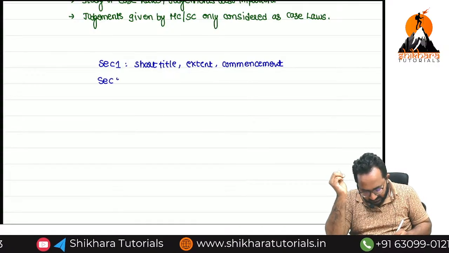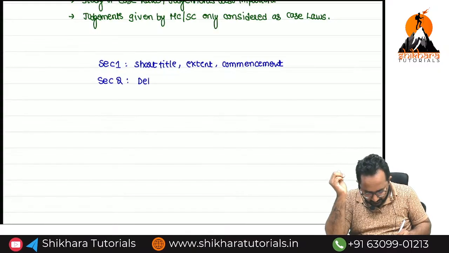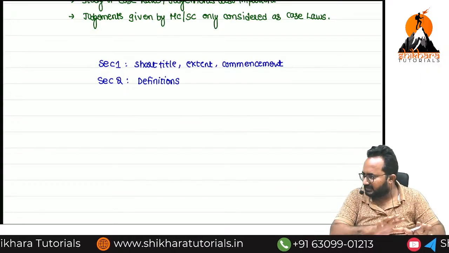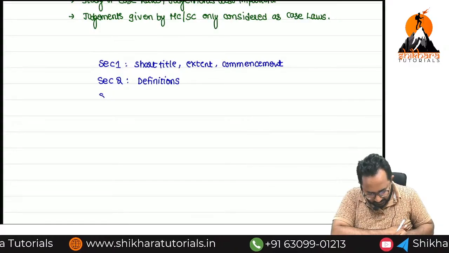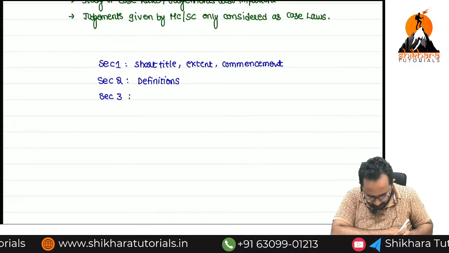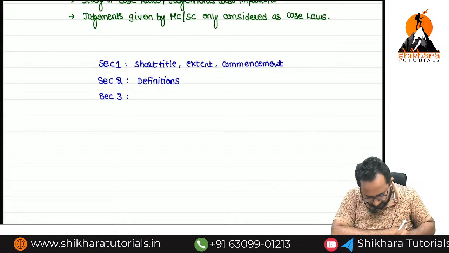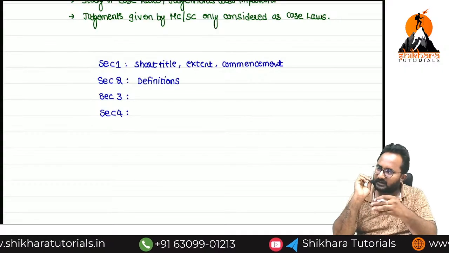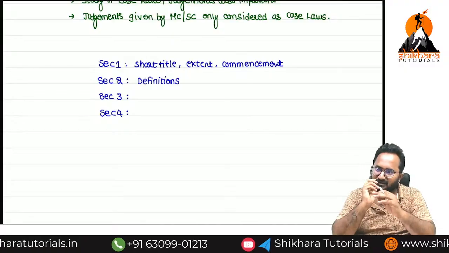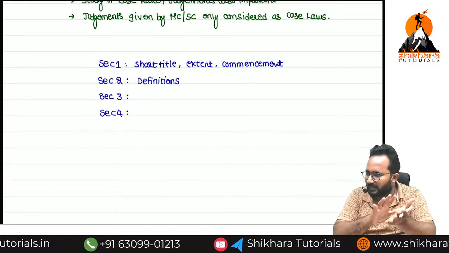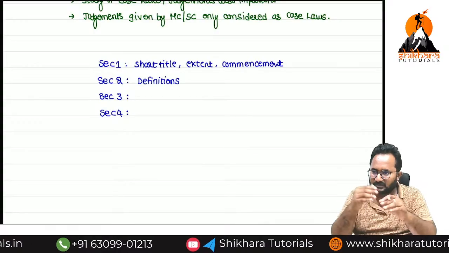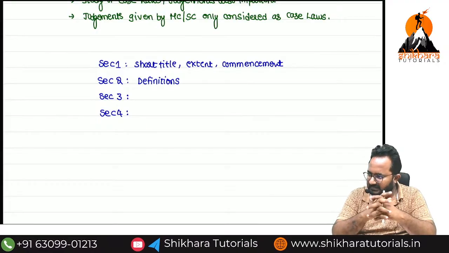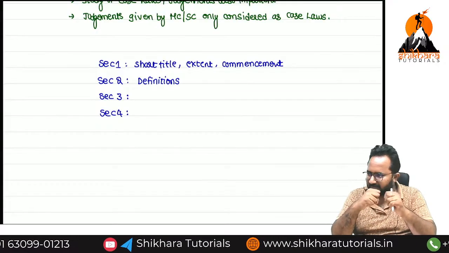Every act has in section 2 the definitions. In every act, if you observe, section 2 has only the definitions. Section 3 I will tell you after some time. Now I want to start with section 4. We need to discuss all 298 sections, some at inter level, some at final level. Section 1 is short title, extent, commencement. Section 2 is definitions. Section 3 I will tell you tomorrow, but now I will start section 4.